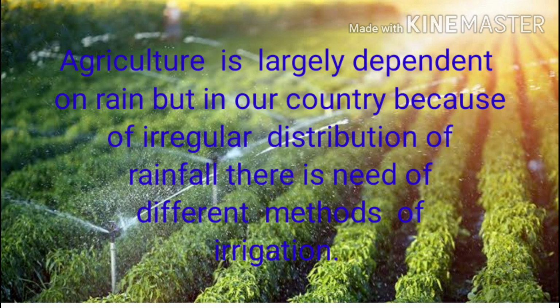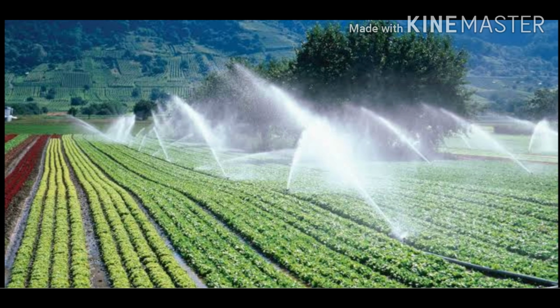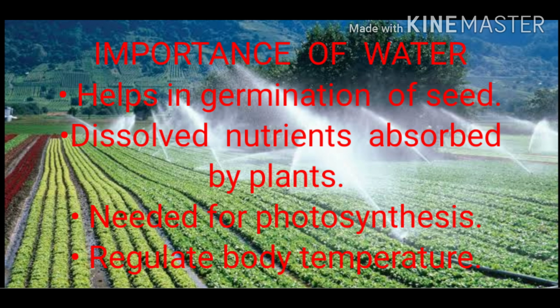Actually in our country agriculture is largely dependent on rainfall, which is the ultimate source of water in our country. But because of irregular distribution of rainfall, that means some areas get more rainfall, some get less, and it also does not happen at the proper time, so there is a need for different methods of irrigation. Students, before starting the different methods, let's see the importance of water. So what are the different importance of water?